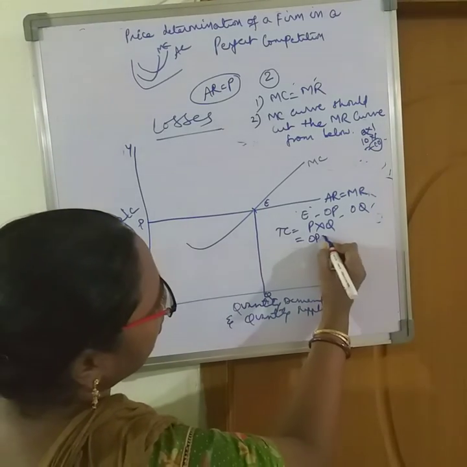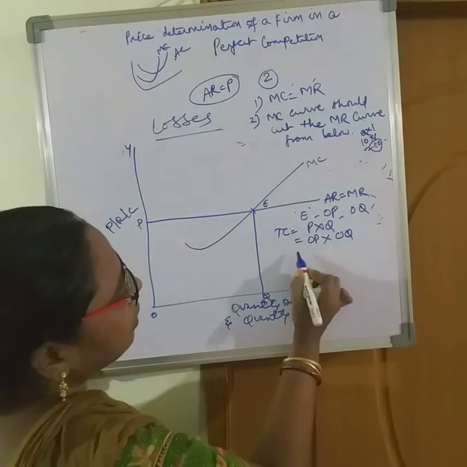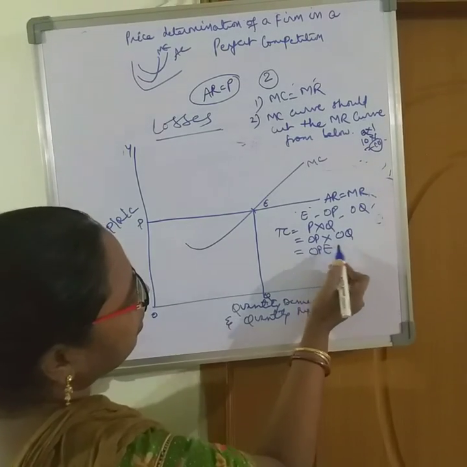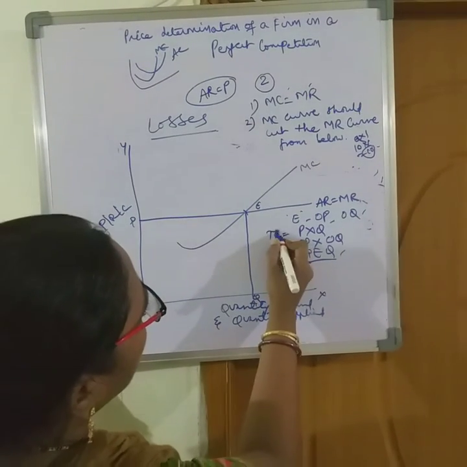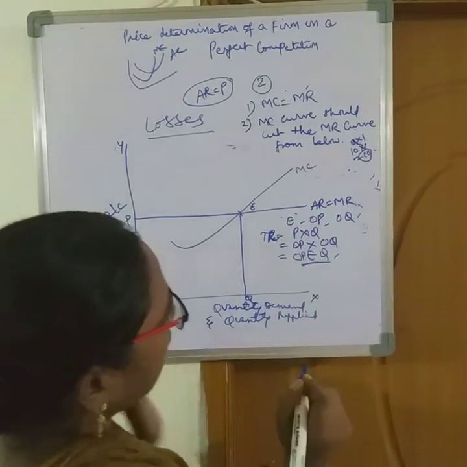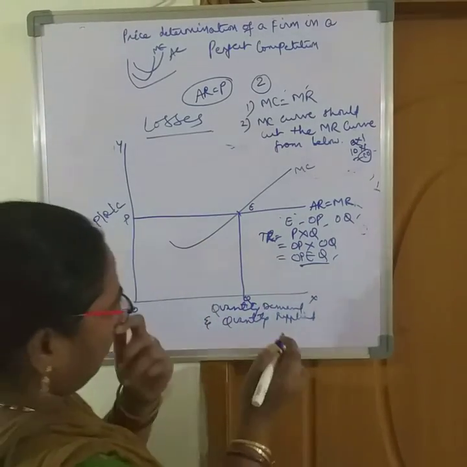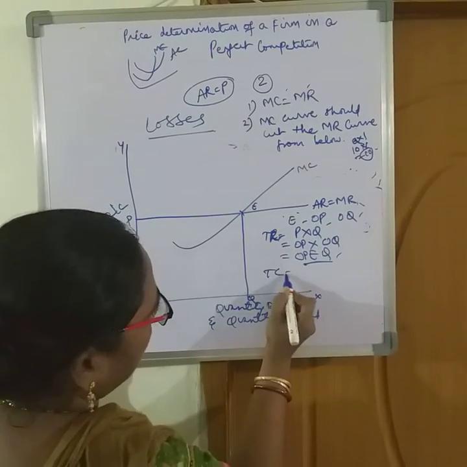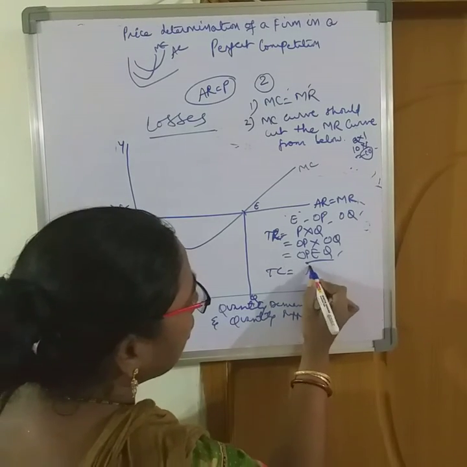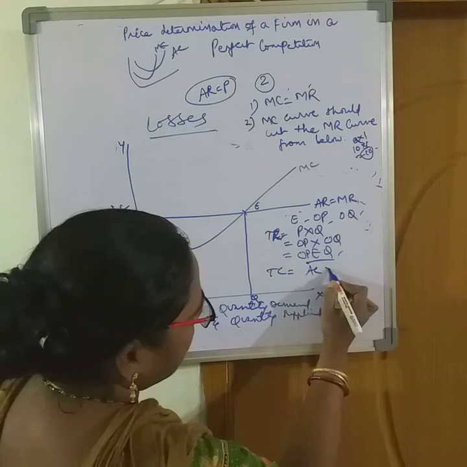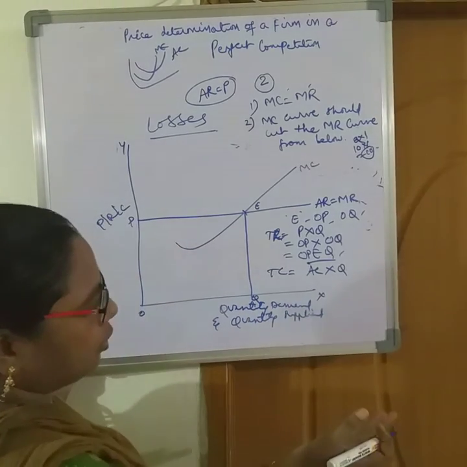Price is OP, quantity is OQ, that is equal to OPEQ. So this is total revenue. TR is equal to P into Q. So TR is OPEQ. Now how to get TC? Total cost. I have already told you that if we know the cost of a unit multiplied by the number of units, you will be getting total cost.